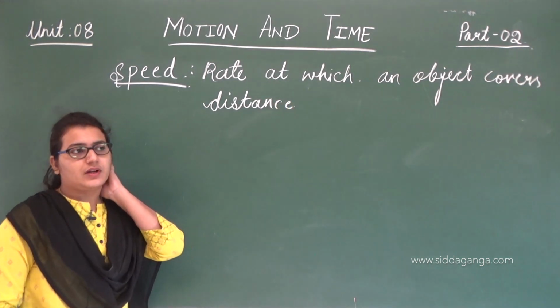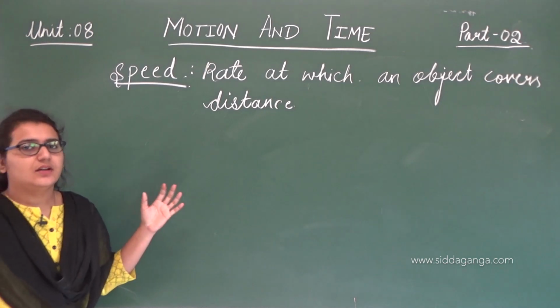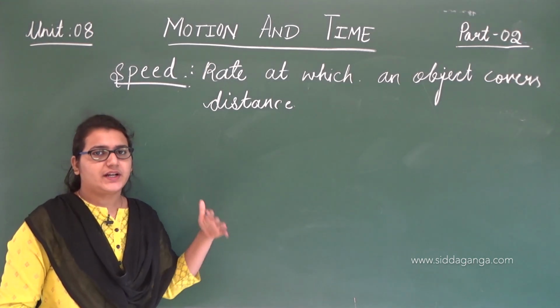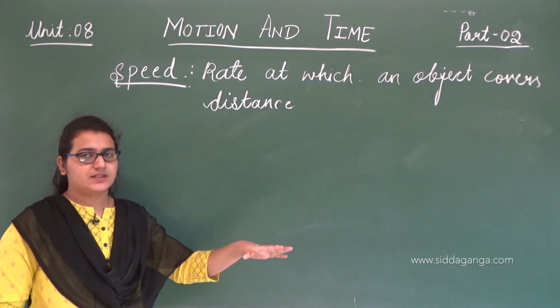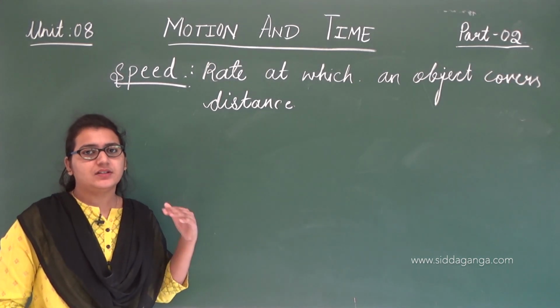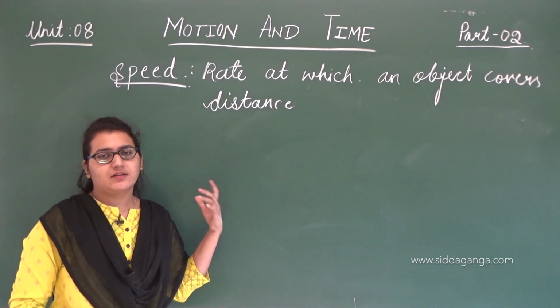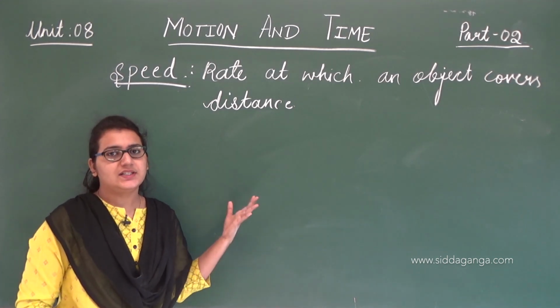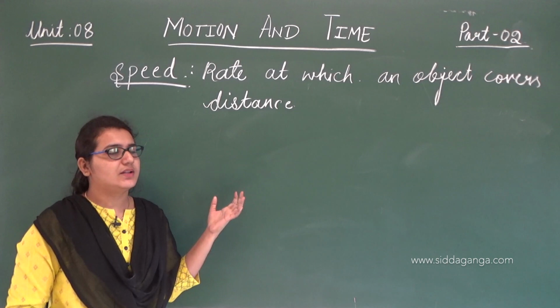At what rate the cycle covered a distance of 1 kilometer, at what rate the bike covered a distance of 5 kilometers, that is nothing but speed. So that determines the speed.